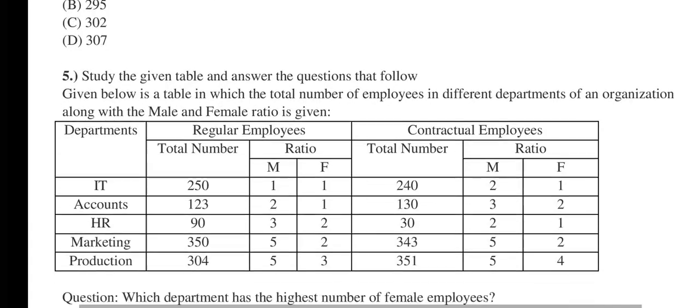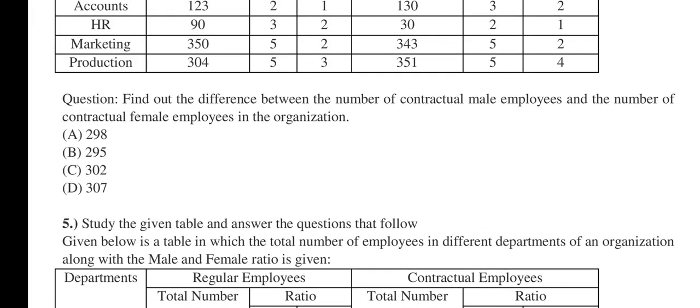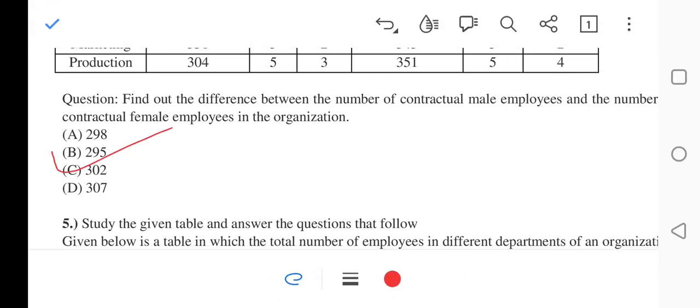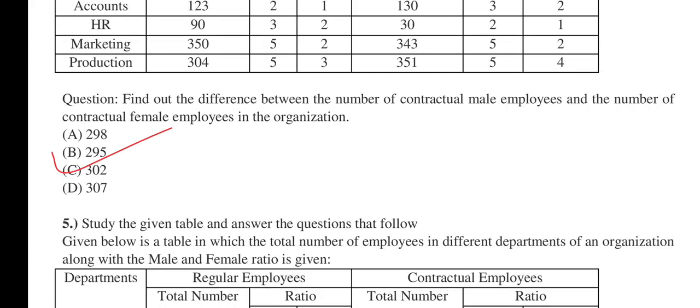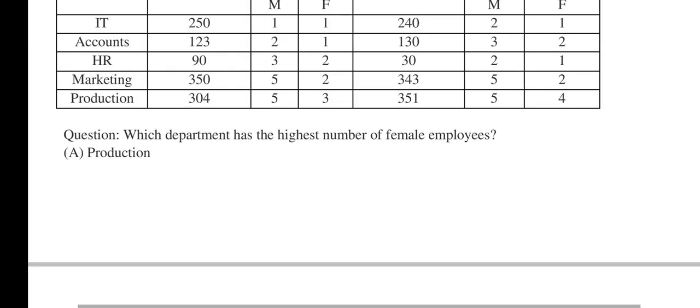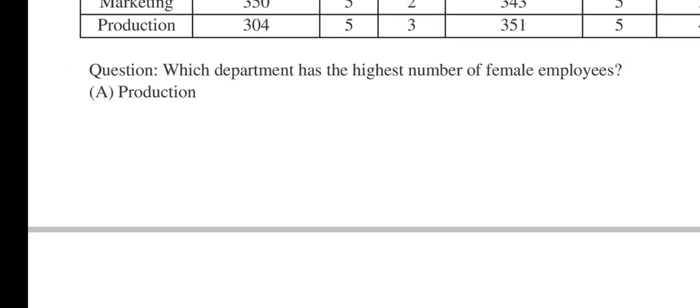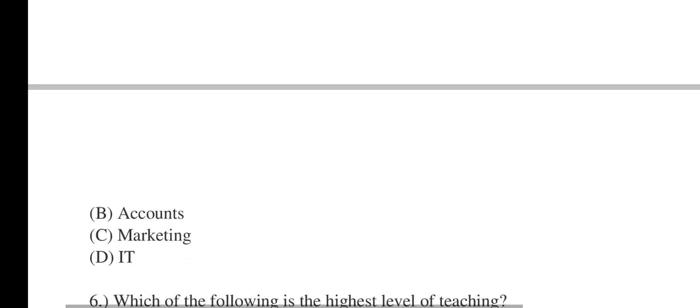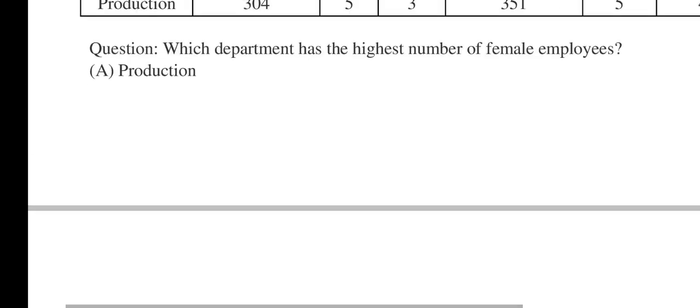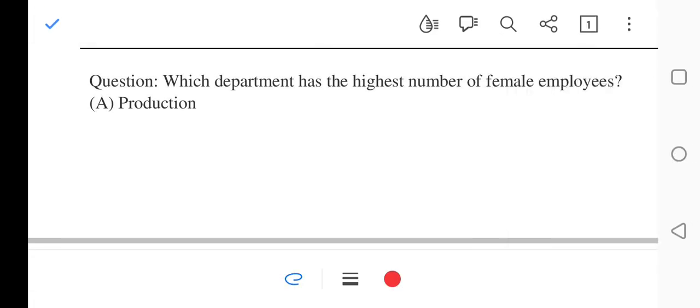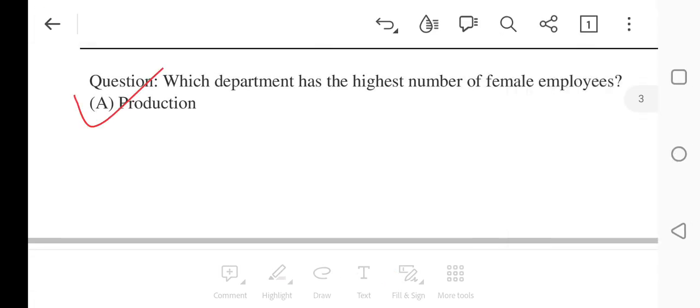Moving on to the next question, it says, find out the difference between the number of contractual male employees and the number of contractual female employees in the organization. 298, 295, 302, 307. It will be 302. That means number C will be correct. Number 5 says, which department has the highest number of female employees? Production, accounts, marketing, and IT. So it will be production. That is number A. Done.